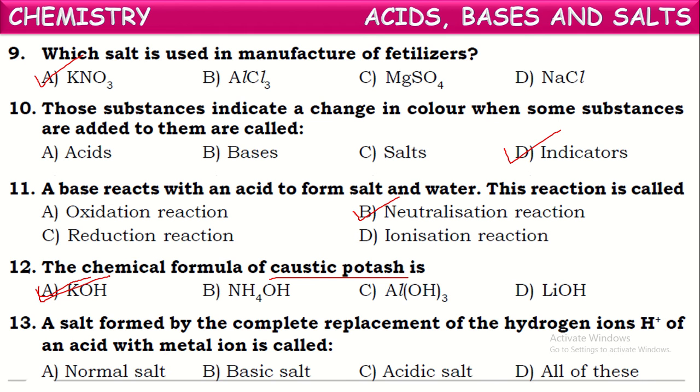Next one. A salt formed by the complete replacement of hydrogen ions of an acid with metal ions is called. Yes, when all the H plus ions present in an acid are replaced by metal ions, then that salt is said to be a normal salt. For example, NaCl is formed by the replacement of hydrogen ions from hydrochloric acid by metal ion sodium. Then the salt formed is called normal salt.